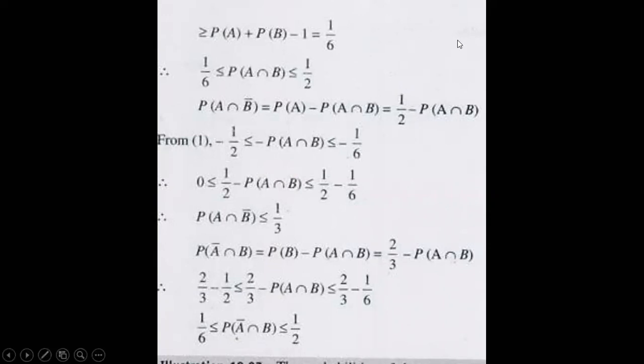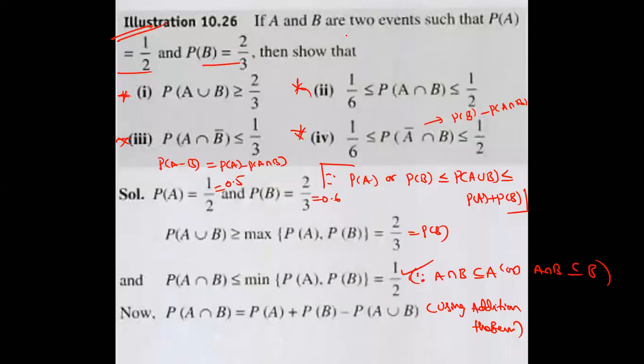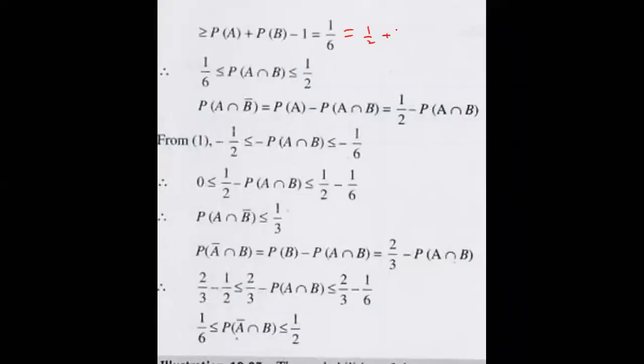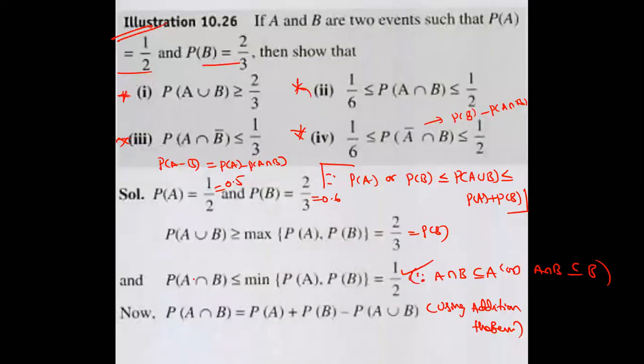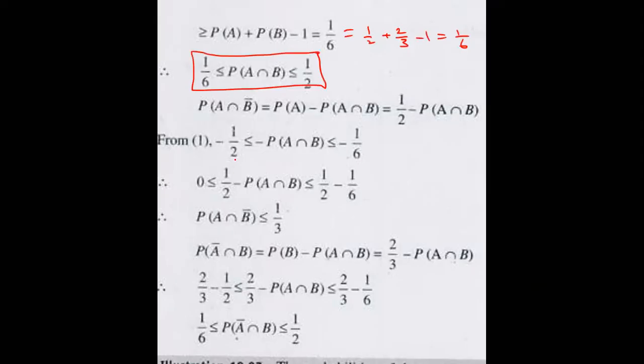Yes, the maximum value of P of A union B is how much? 1. That is the meaning. Now, this is nothing but P of A, 1 by 2 plus 2 by 3 minus 1. You can get 1 by 6. That meaning is the answer. Minimum is 1 by 6, maximum is 1 by 2. From this case, see, that is the meaning. Now, P of A intersection B bar, I told you this one formula: 1 by 2 minus P of A intersection B.